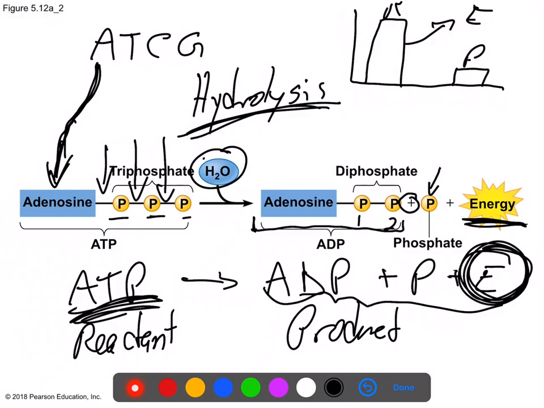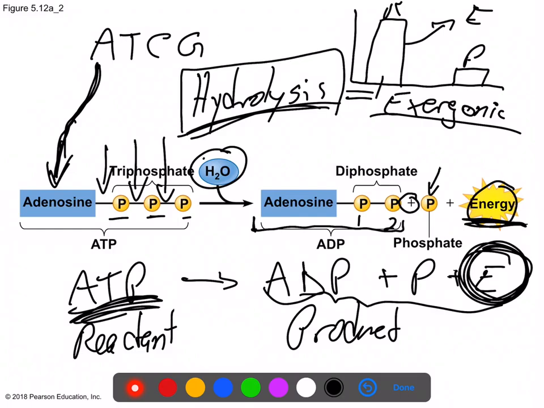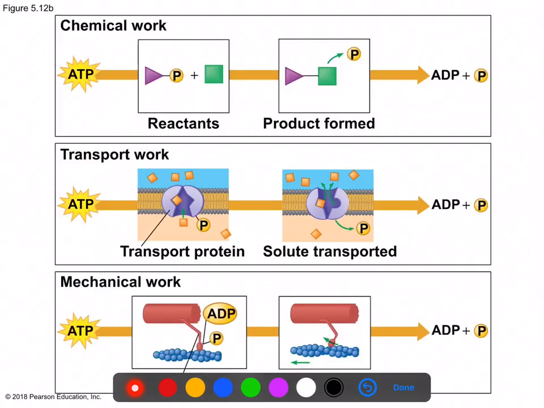So what kind of reaction would we say this is? If it's releasing energy, we would say it's exergonic, right? And what term is now linked to exergonic? Hydrolysis. So hydrolysis is an energy-releasing type of reaction, whereas dehydration synthesis is endergonic, right? That's an energy-requiring process.